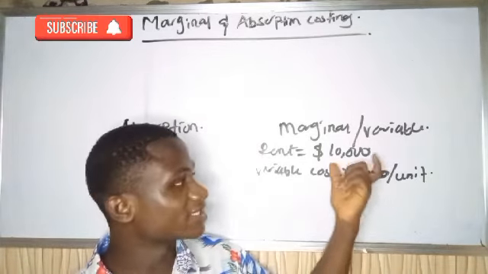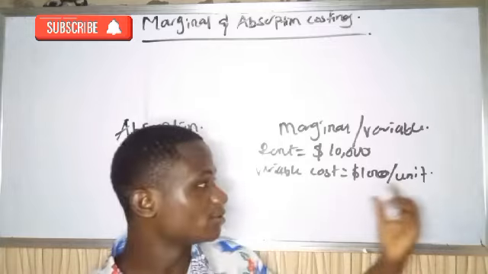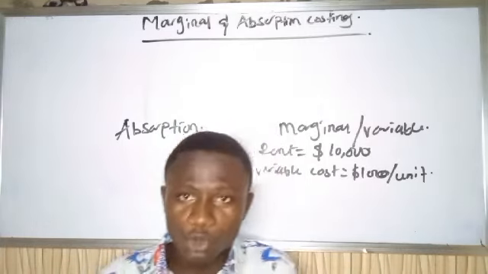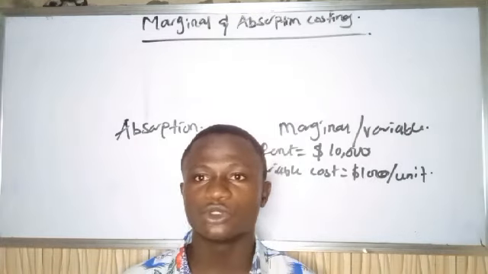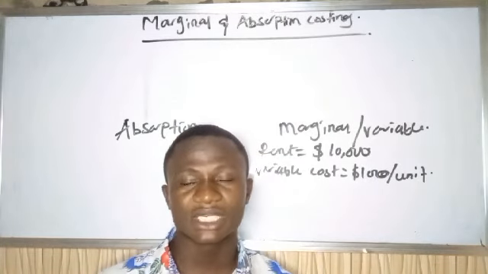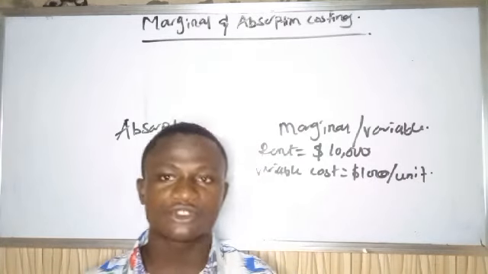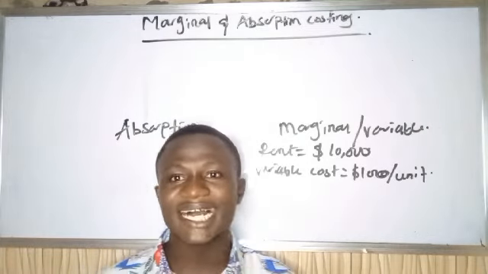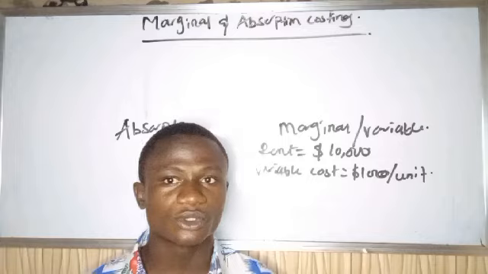So a good example of a fixed cost is the rent, while a good example of a variable cost is petrol. So under absorption costing, we don't prioritize, we don't discriminate. Both variable costs and fixed costs, we treat them as being equal. But under marginal costing, we give high regard to variable costs.